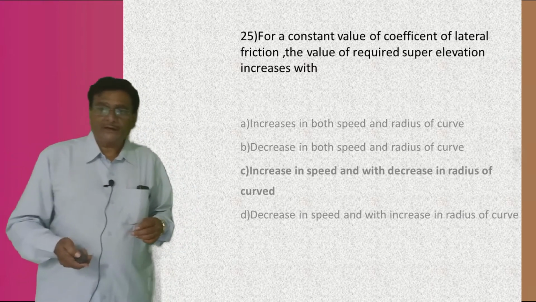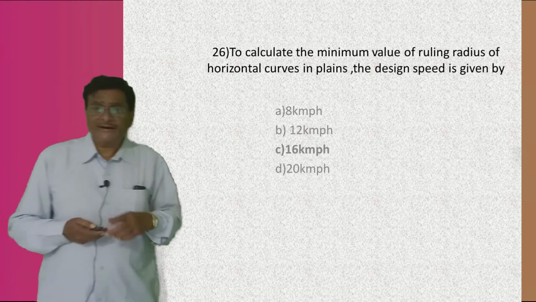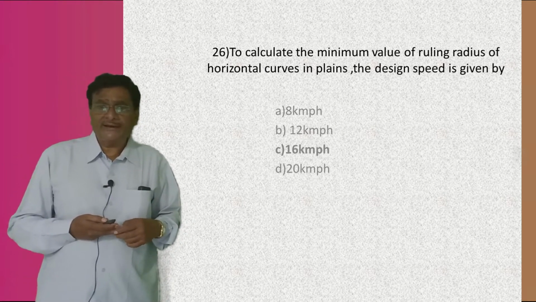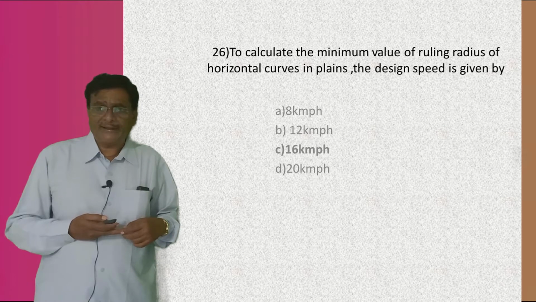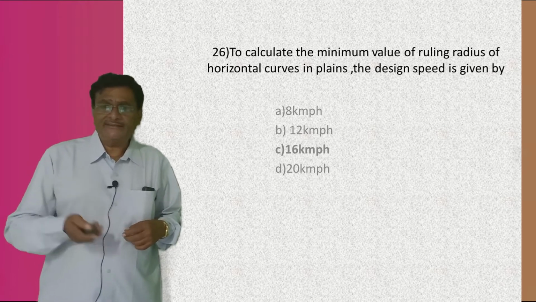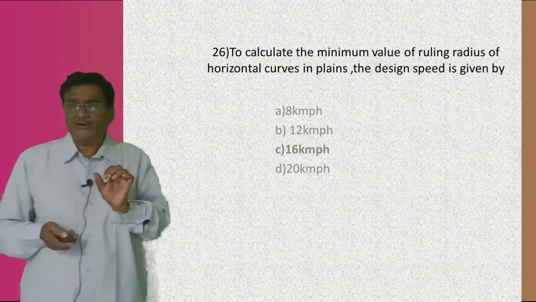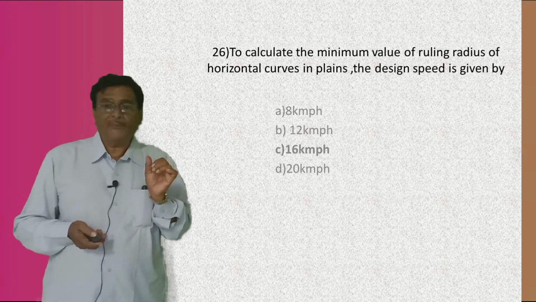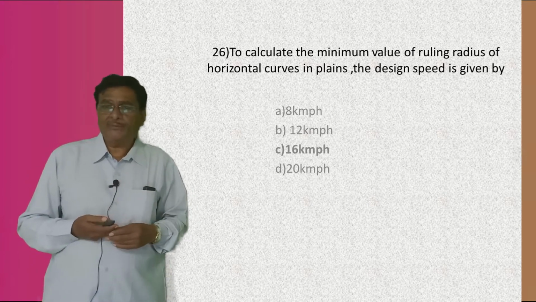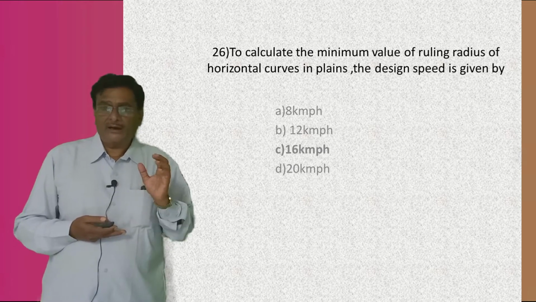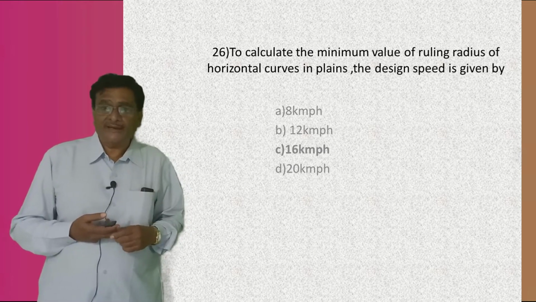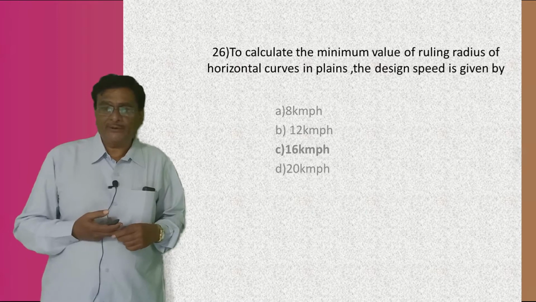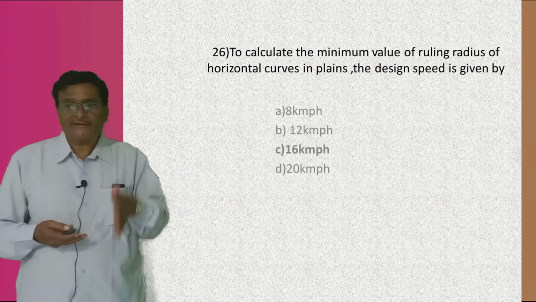Okay, coming to the next. To calculate the minimum value of the ruling radius of the horizontal curve in plains, the design speed is given by, four answers are there, my boys.